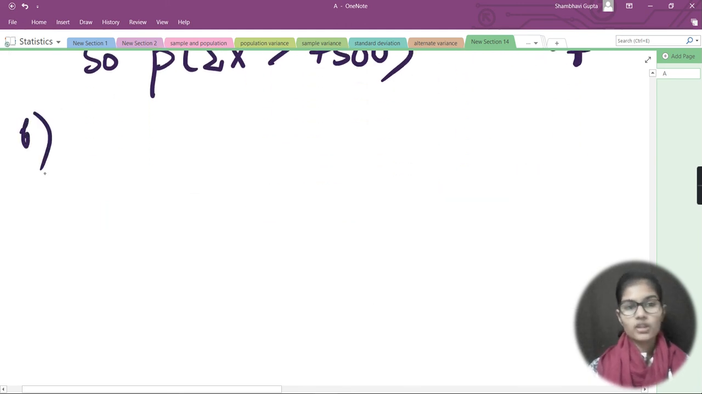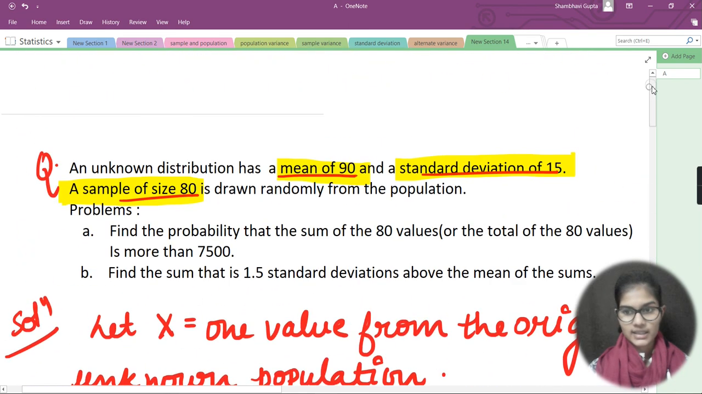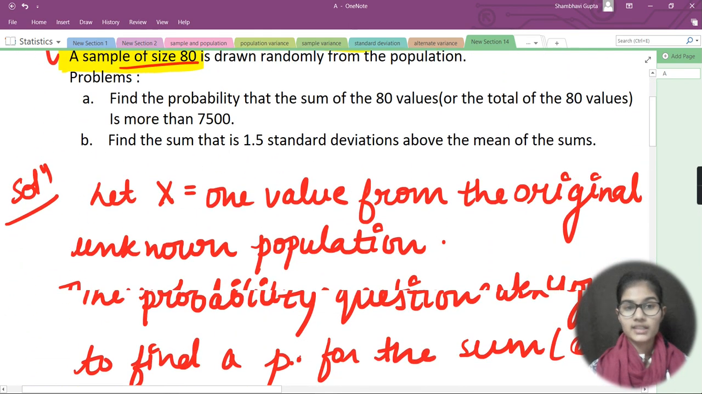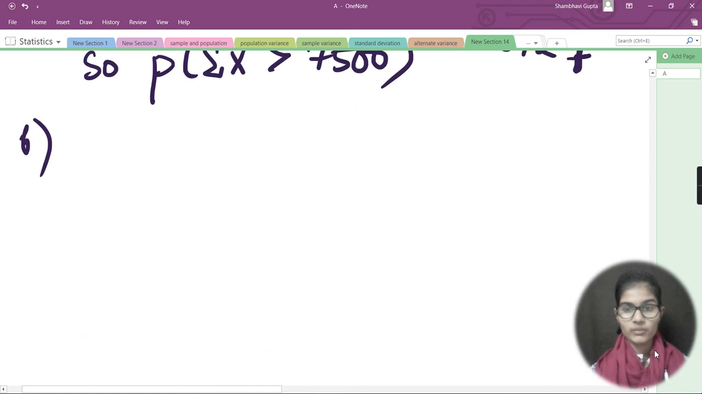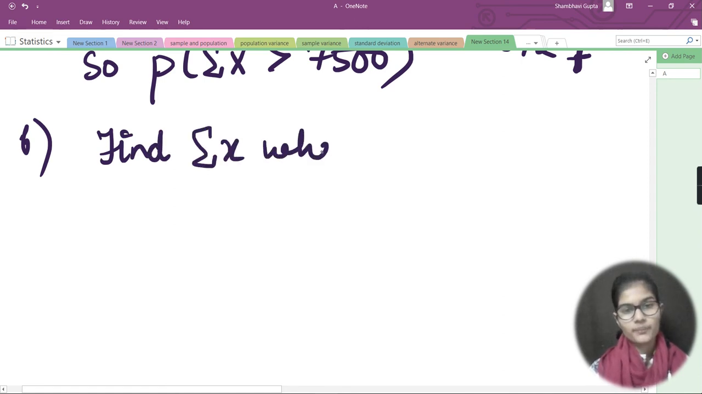Moving towards the second part. My second part asks us to find the sum that is 1.5 standard deviations above the mean of the sum. I need to find the value of the sum that is 1.5 standard deviations above the mean. So firstly I would write what I need to find. I need to find sigma of x where z is equal to 1.5.